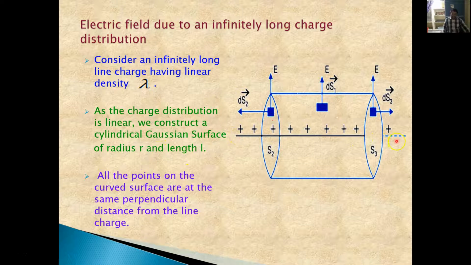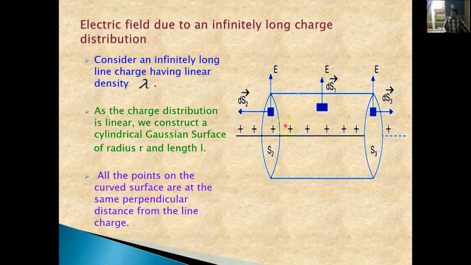So this is the length, and we consider a cylindrical Gaussian surface of radius r and length L. All the points on the curved surface are at the same perpendicular distance from the line of charge. So this is the line of charge. On this curved surface, all the points are at an equal distance.